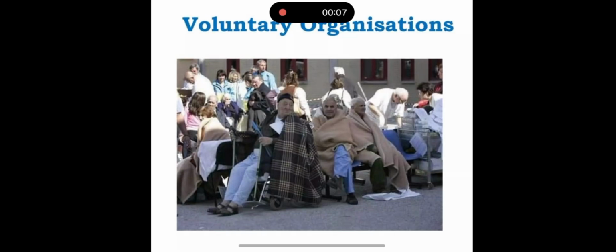Voluntary organizations are playing a very important role in helping people affected by the earthquake by providing them blankets, medicines, wheelchairs, eatables, food, as well as living spaces. These organizations play an important role along with government organizations. Their role in relief work is as important as that of government organizations.